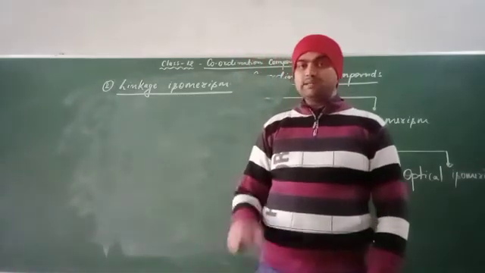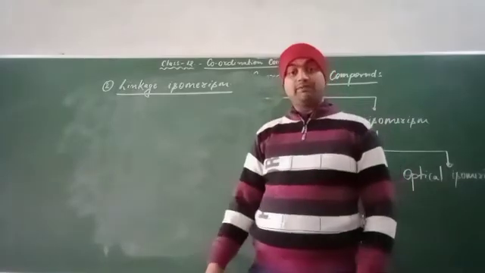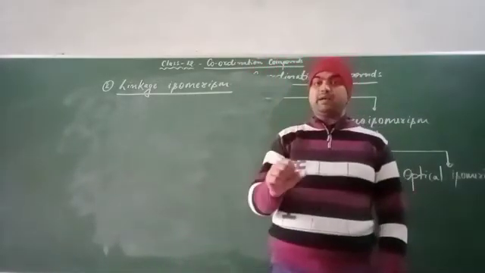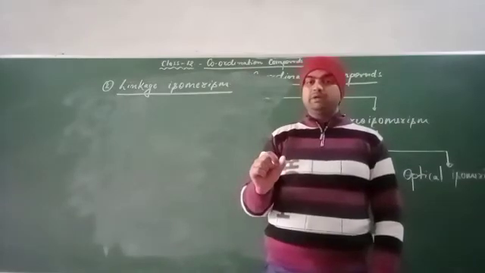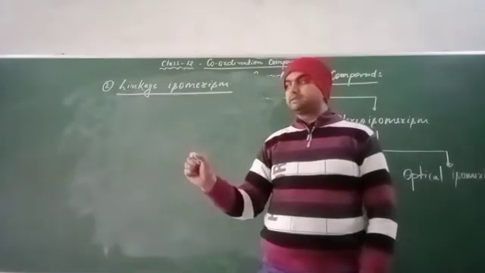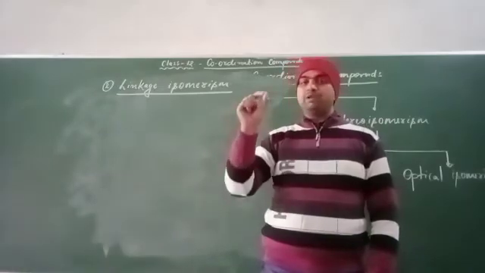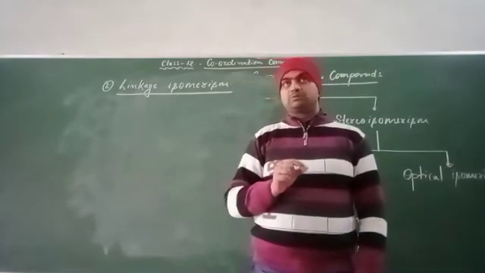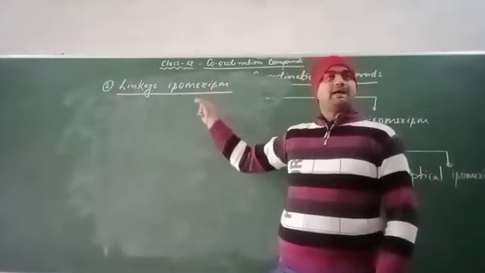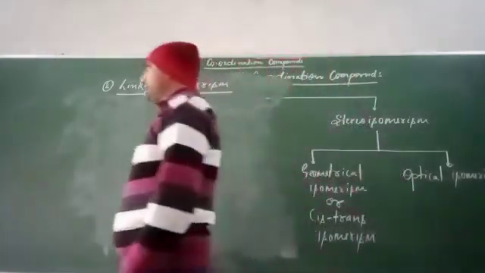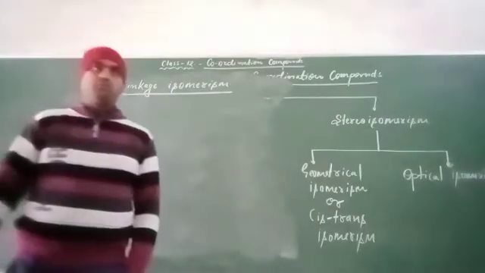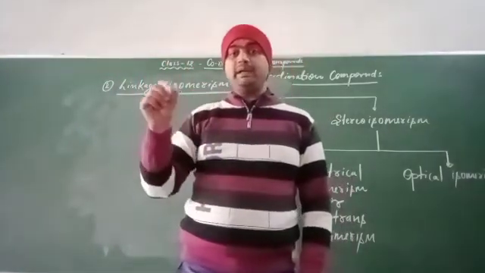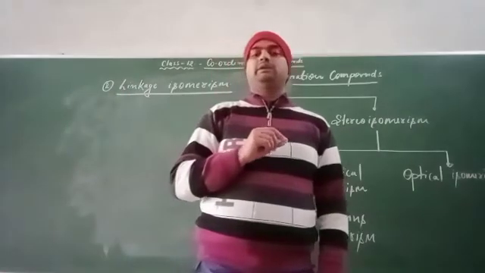So what is an ambidentate ligand? You know very well. It is a ligand which contains two donor atoms, but during the formation of the complex, it uses only one of the donor atoms. So linkage isomerism is generally shown by complex compounds which contain an ambidentate ligand.